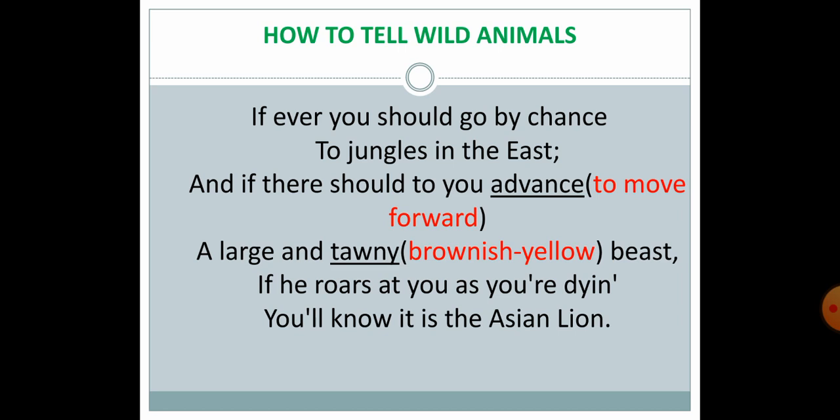And as I have told you earlier in the beginning of this video, this is the most humorous poem in your syllabus. So in this poem the poet tries to convey the idea of how to recognize the wild animals, as if she is trying to convey the idea to a child, as we used to do to our children, that from a book we show them pictures of some animals and let them be familiar with those animals.